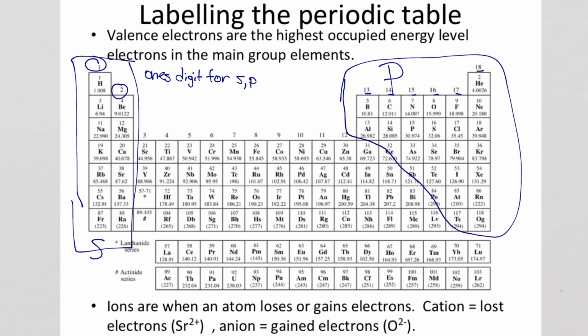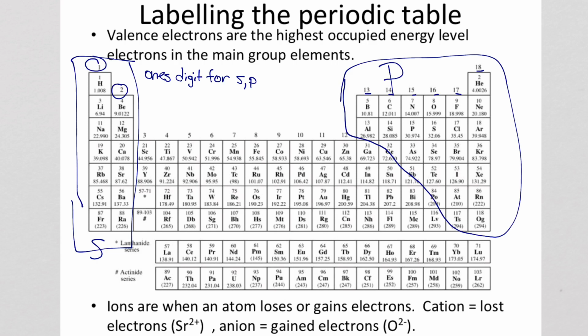Now these valence electrons are the ones that are gained or lost, which is how we make ions. So when we see that the idea of metals are going to lose electrons, that means they're always going to have a positive charge because in losing electrons they're going to end up having more protons than electrons. On the other hand, nonmetals gain electrons, and so because they gain electrons, they're going to end up having more electrons than protons and have negative charges.